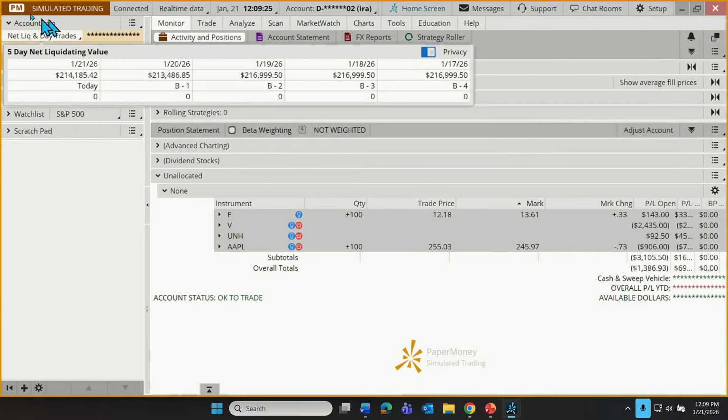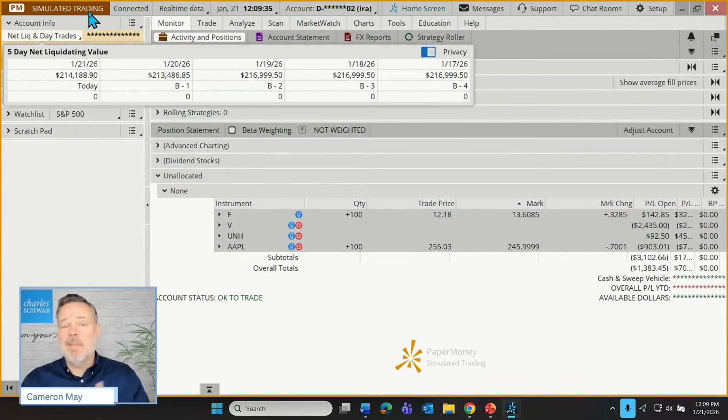Now, this is just a simulated account. We can see that's very reassuring up there. It says simulated trading. That way I know if I go in here and start tinkering with tools, I place a trade, it's not real. I'm not going to lose any money. Unfortunately, I'm not going to make any money either. But it's a no-risk environment. But notice here are all the tools. Not every single tool that exists on the live platform, but the vast majority of them can be found here and experimented with, and it's a great little feature.